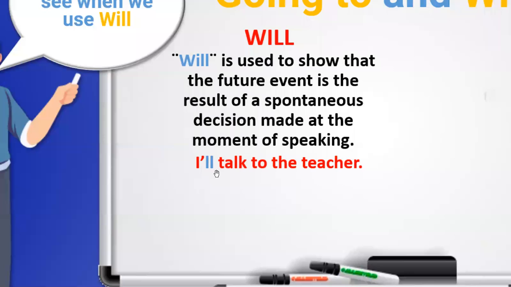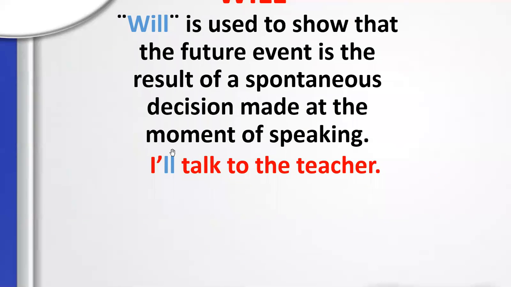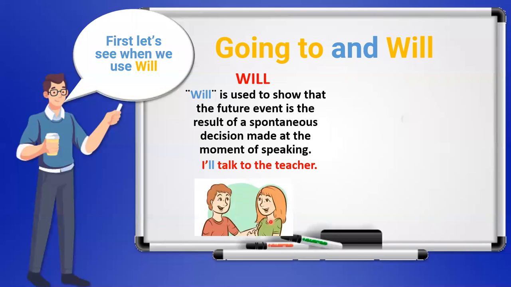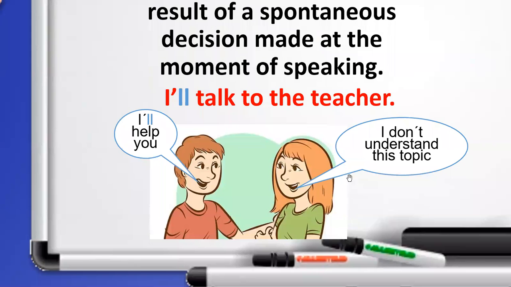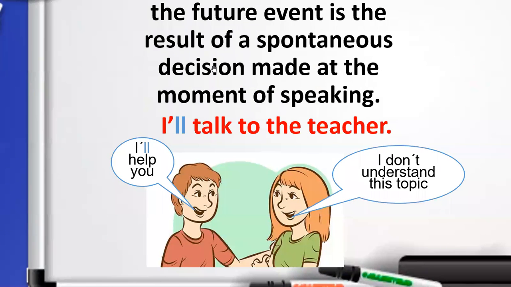For example, if you say, I'll talk to the teacher, you are saying that you at this moment decided to speak with the teacher. Or for example, if your friend tells you, I don't understand this topic, you can tell her, I'll help you. At this moment that you are speaking, you tell her that you want to help. Okay, you decided this at this moment.